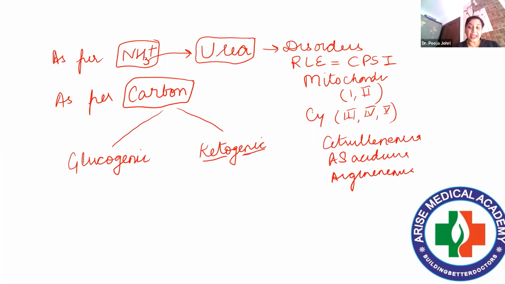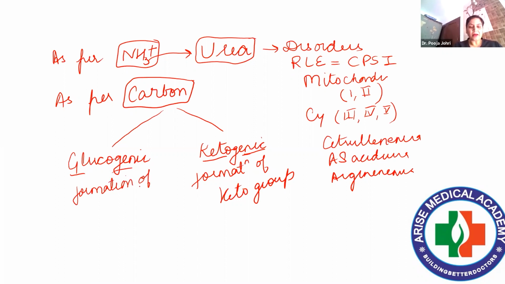So ketogenic amino acids are the ones which lead to the formation of keto groups, it can be acetyl-CoA or acetoacetyl-CoA. And glucogenic, again a very important class, means formation of glucose. So glucogenic amino acids are the ones which lead to the formation of glucose.